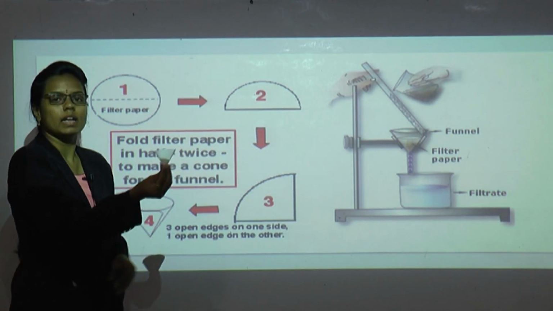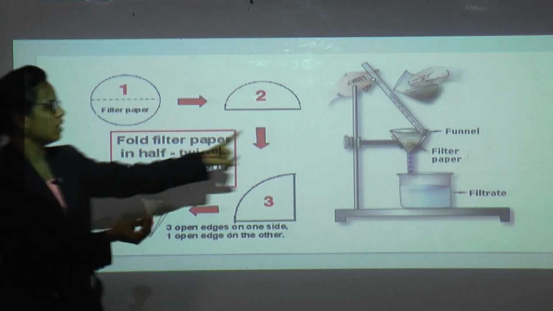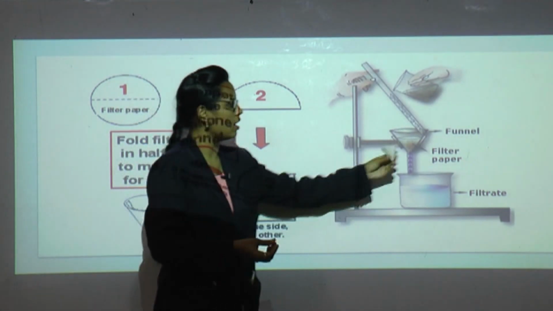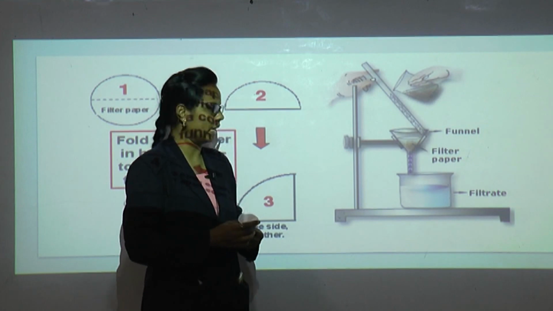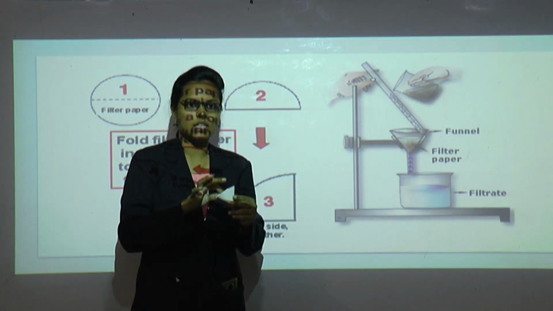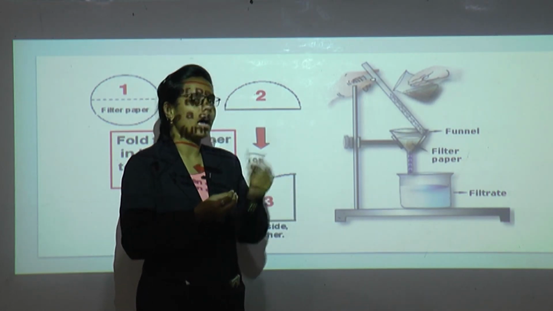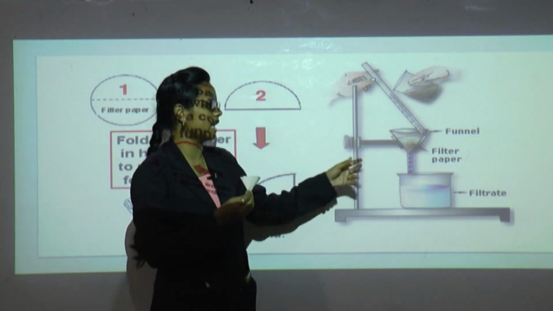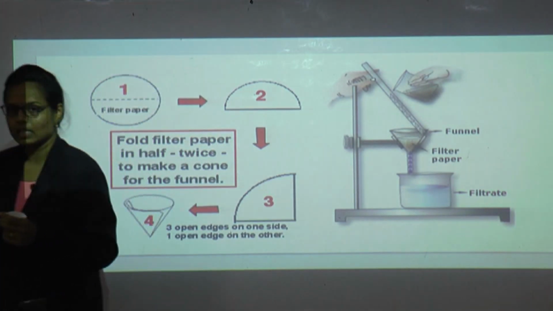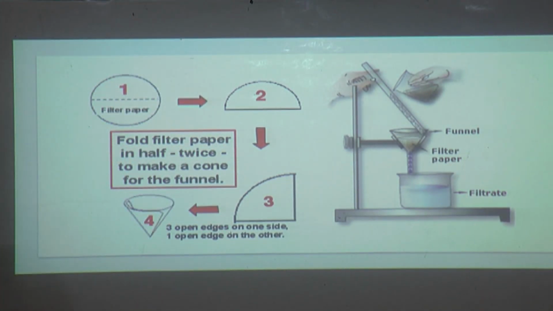So this cone is placed on a funnel, and we pour the water with impurities, and all the solid particles get settled on this filter paper so that the impurities can be removed. So this is the method of filtration where we use the filter paper to filter the impurities.